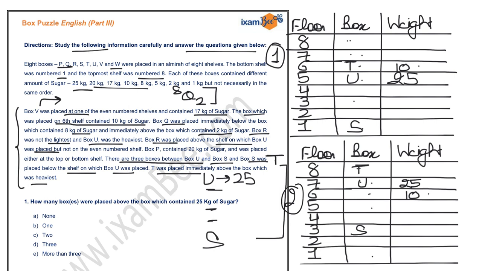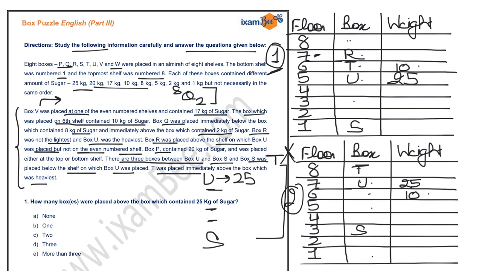Now your box R is above you. So if you look at the second case, you have to eliminate it, because this condition does not fit in case number 2. And if you read further, box R was placed above the shelf on which box U was placed, but not on the even number shelf, right? That means box R must be at an odd number shelf and above U. And the only vacant slot as per this condition in case number 1 is the 7th position. So I am writing R over here.